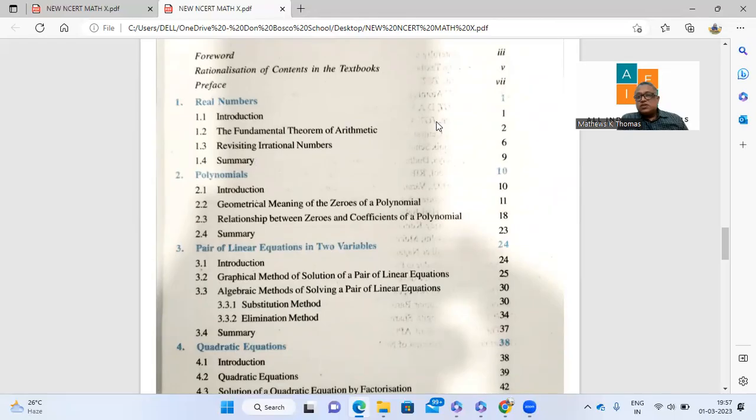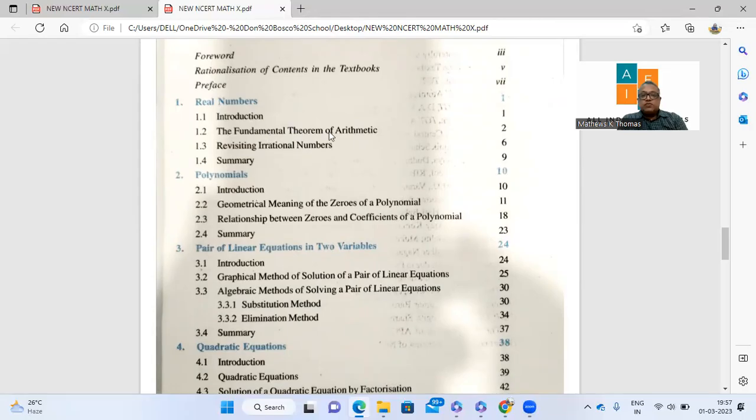If I compare this quickly, in real numbers, Euclid's division lemma is totally missing. The Euclid's division lemma and the problems based on it that were there have been totally deleted. That was in the first book.